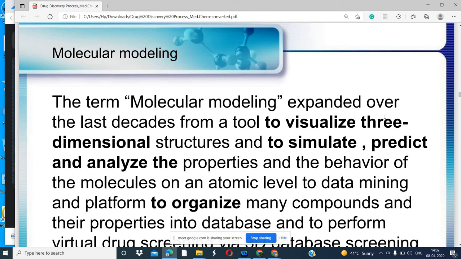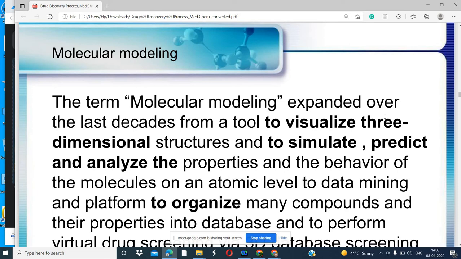Welcome you once again in the class of drug designing. Now we are going to discuss molecular modeling. Molecular modeling is the important part of structure based drug designing. Students, previously we have discussed structure based drug designing and ligand based drug designing. In structure based drug designing, the structure of the protein, the structure of the target, is important. What is molecular modeling? We are here to discuss now.